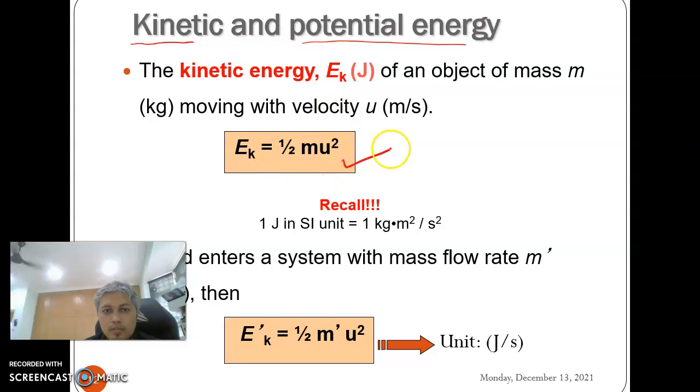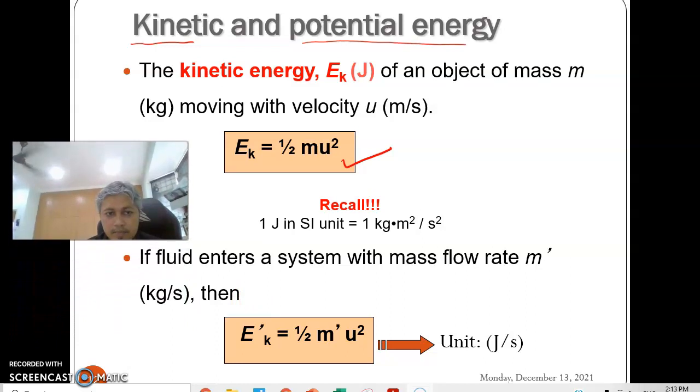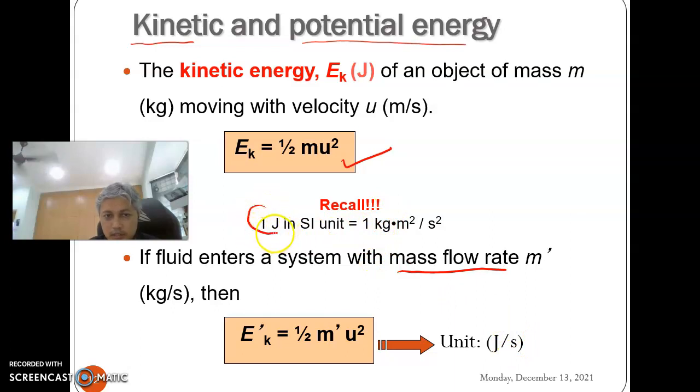So this is the formula for kinetic energy, but what we haven't learned is, if the mass flow rate is given to us, we can express kinetic energy in terms of it as well, but the unit will be joule per second. For this one, it will be joule. The unit of energy is joule. Here, if we are given the mass flow rate, the unit becomes joule per second, because the difference is that here we have kg, and here we have kg per second.